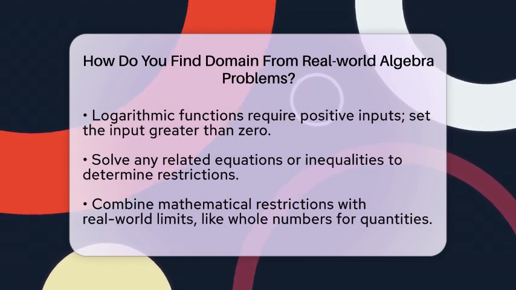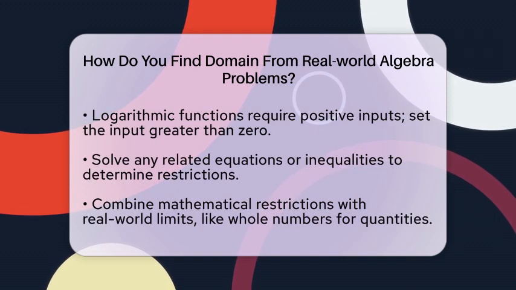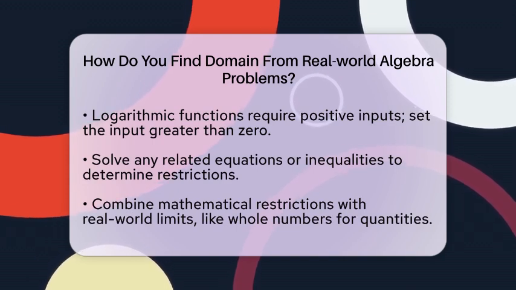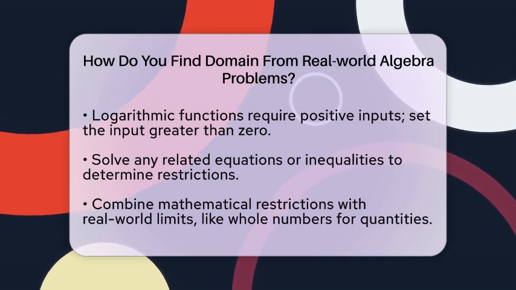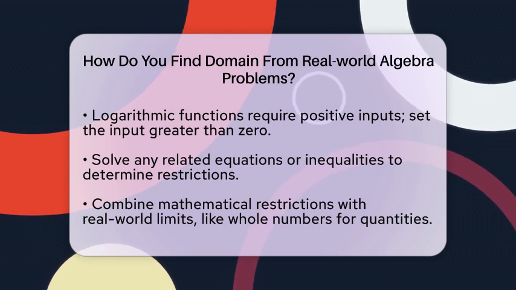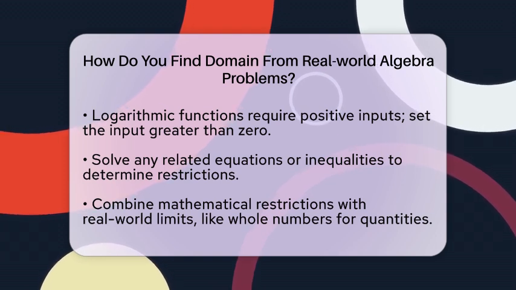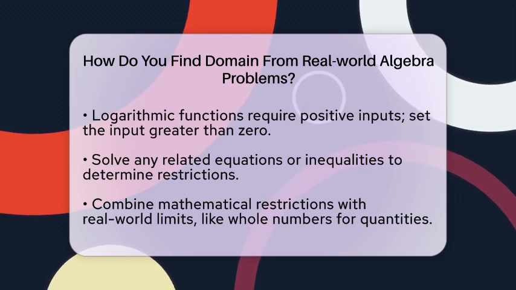For instance, if your function is f of x equals 1 divided by x minus 3, you would set x minus 3 not equal to 0. This tells you that x cannot be 3. Now combine these restrictions with any real-world limits. If x represents the number of people, for example, x must be a whole number greater than or equal to 0.